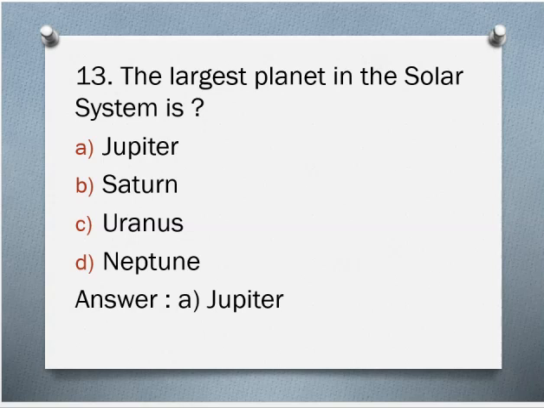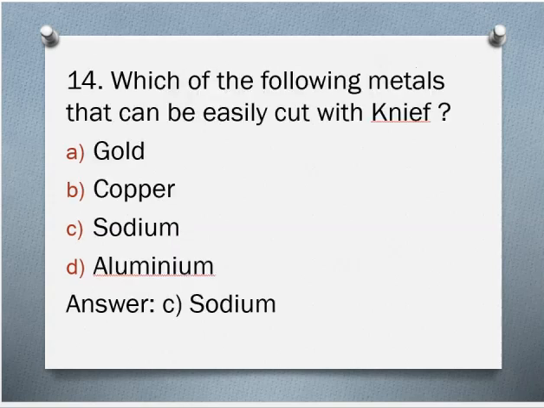13th question. The largest planet in the solar system is A. Jupiter, B. Saturn, C. Uranus, D. Neptune. The correct answer is A. Jupiter.